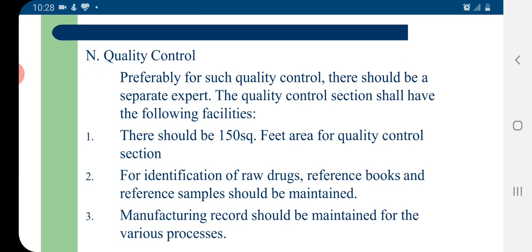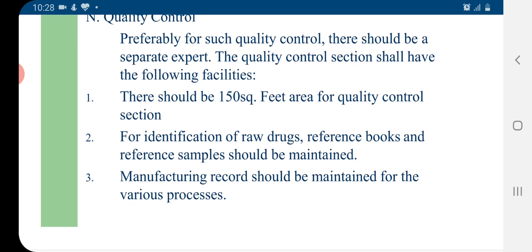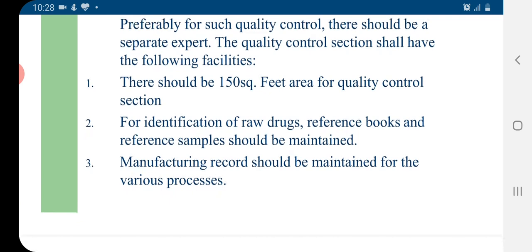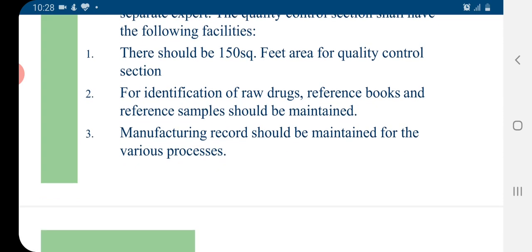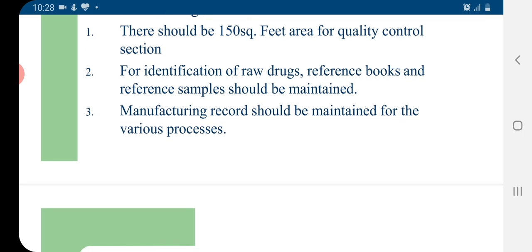If we talk about the quality control and quality assurance in the herbal drug industry, preferably for such quality control, there should be a separate expert. The quality control section shall have the following facilities. There should be a minimum area of 150 square feet for the quality control section in a herbal drug industry or ASU drug industry. For identification of raw drugs, reference books and reference samples of the raw drug should be maintained properly.